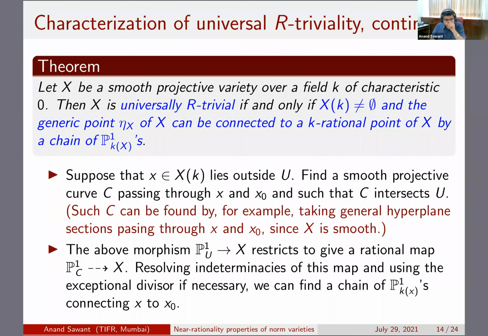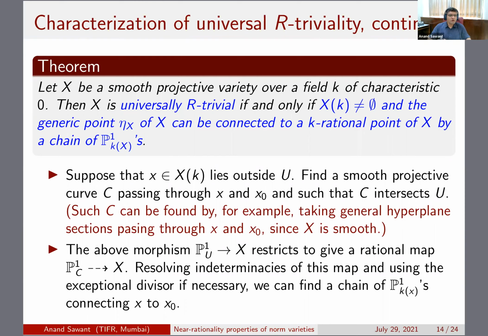So this actually gives me a rational map from P1 over C to X. Now, C is a curve, so this P1 over C is a surface. So you can resolve indeterminacies of this map. And when you resolve indeterminacies, it only involves blowing up some points. So there might be some exceptional divisors floating around, but they are just P1s.